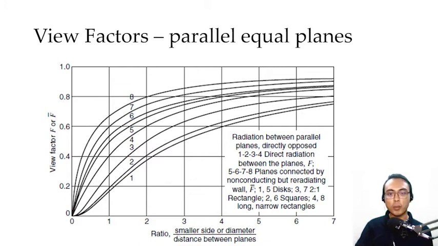Okay? We simply have to determine the ratio, which is the smaller side or diameter divided by the distance between the two planes. So if we have two rectangles that are parallel to each other and they are separated by a distance d, the ratio is simply the width of the rectangle divided by the distance d. Once you find the value of the y-axis, you simply project it towards your chosen curve depending on the system, and then you can now read the value of the view factor here.